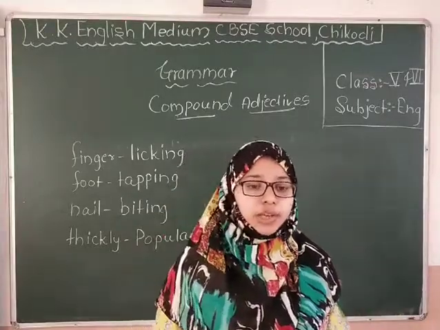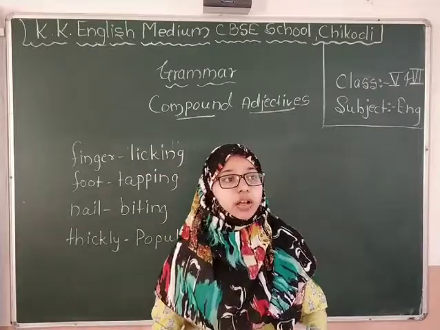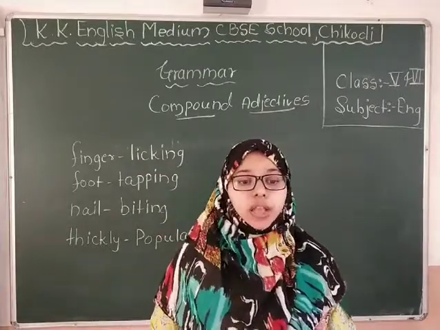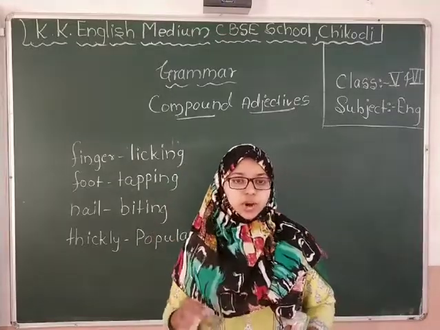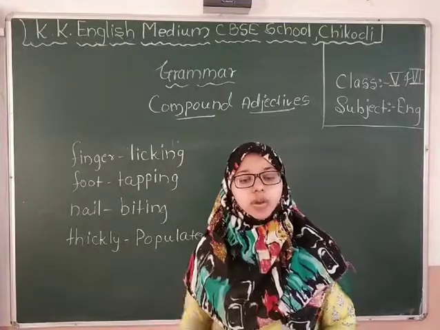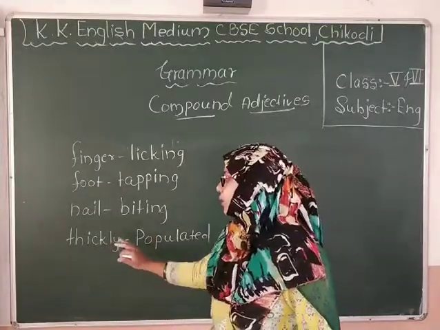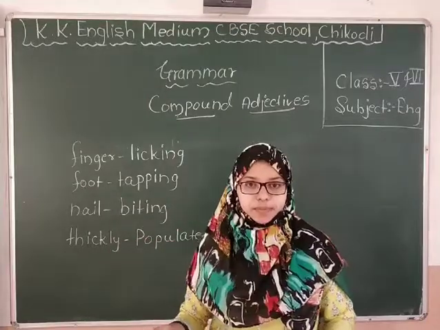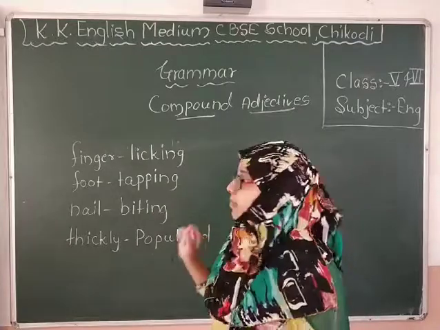So instead of telling the crowd, we can say about the function hall, it is a thickly populated hall. It was a thickly populated hall, means what? It is crowded. Instead of crowded you can use the word thickly populated. Yes, these are some examples of compound adjectives.